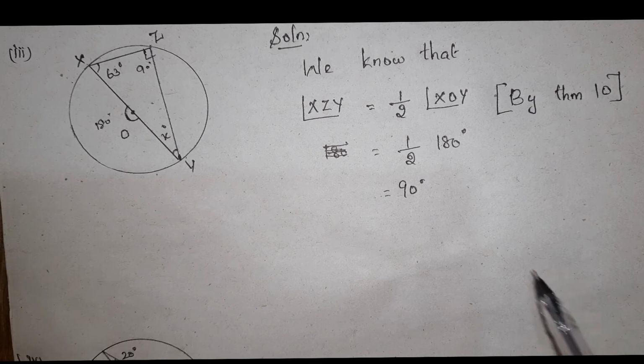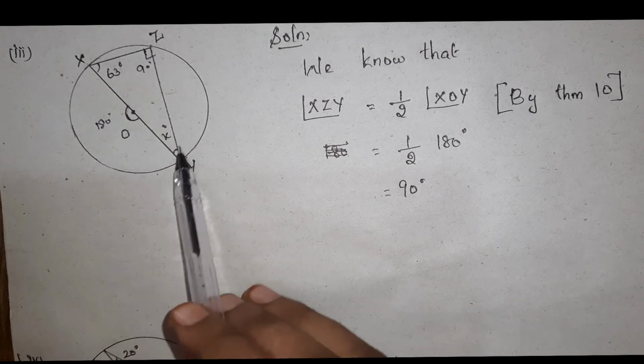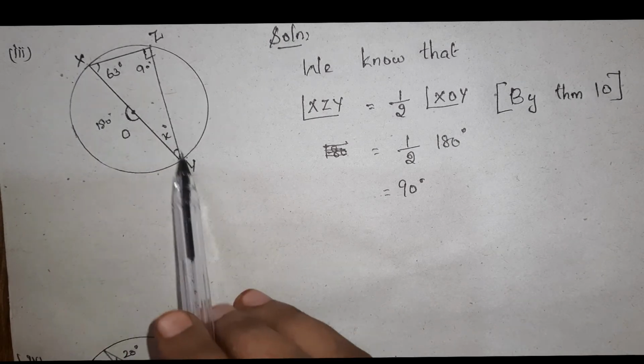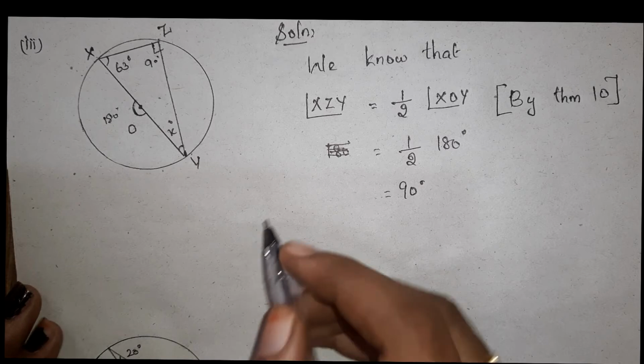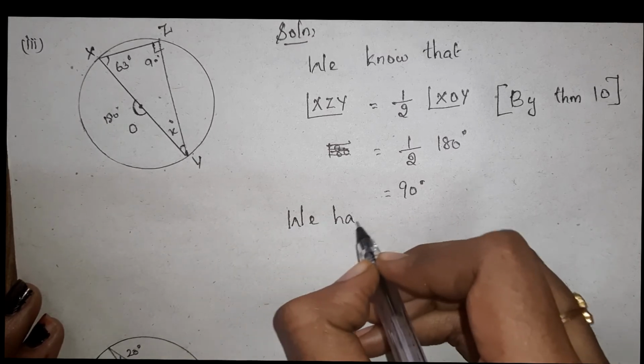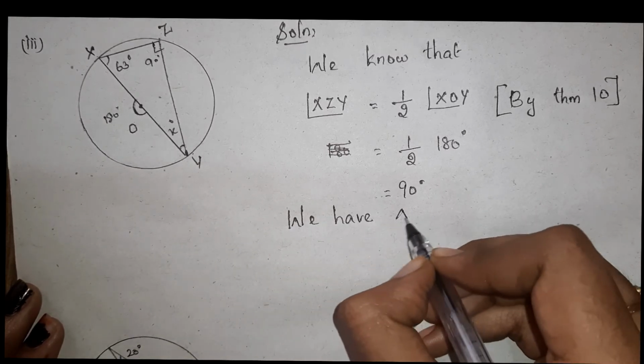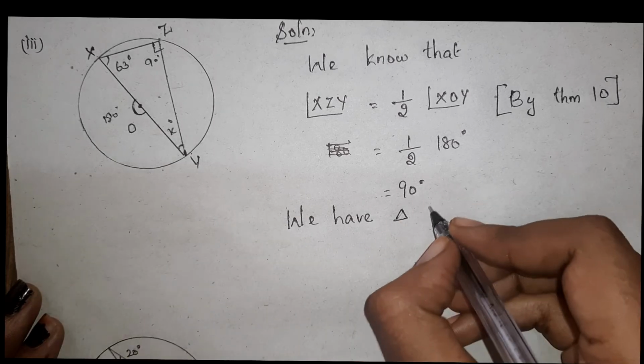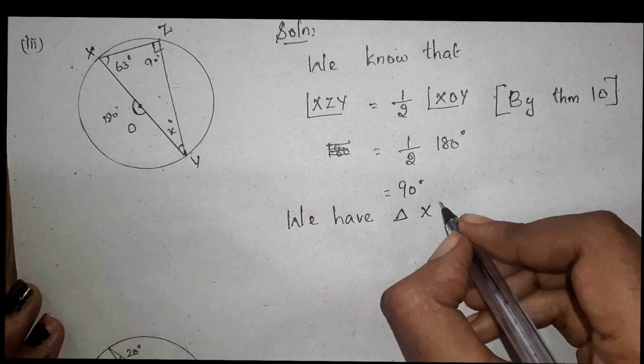Okay, then it is easy to find out the angle XYZ, that is x. So you can write that we have triangle XYZ.